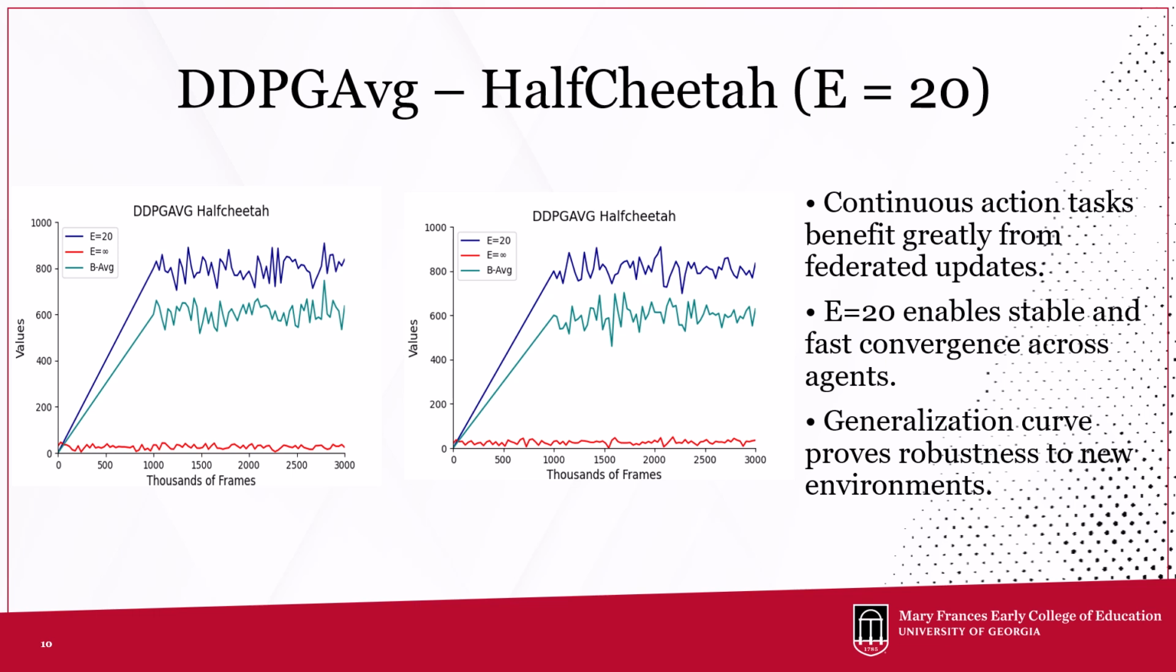Here we show results from the DDPG average algorithm applied to the half cheetah task, and the training plot with E equals 20 outperforms both E equals infinite and the baseline in terms of reward. The curve is both smoother and steeper, indicating improved stability and convergence. On the generalization side, we observed the federated agent achieving higher performance on unseen versions of half cheetah, which tells us that parameter aggregation enables shared learning across dynamics and transferable policies.